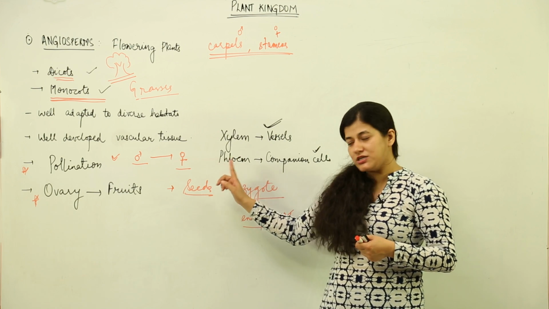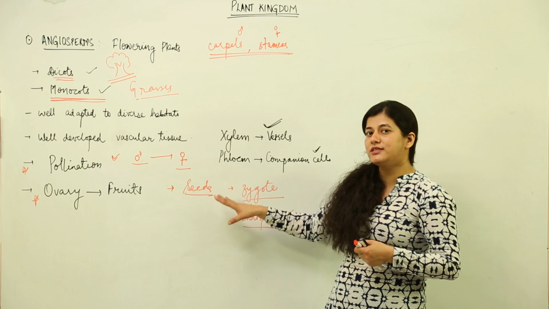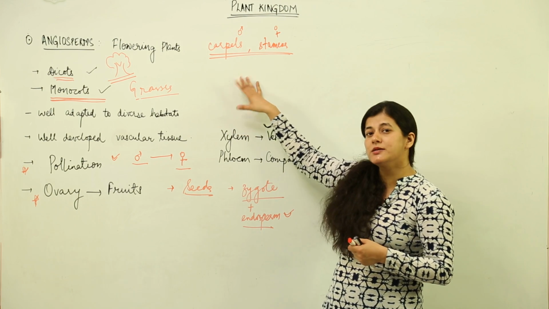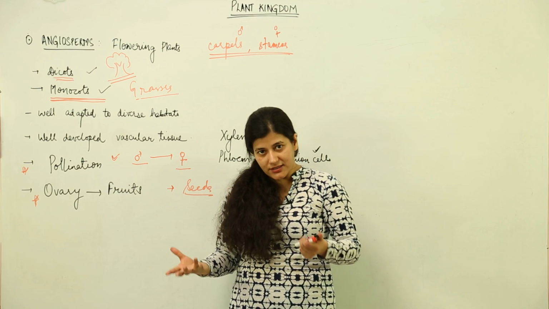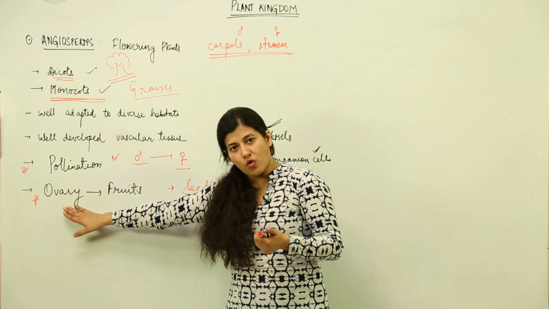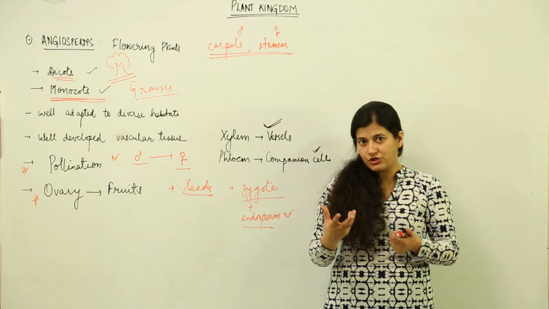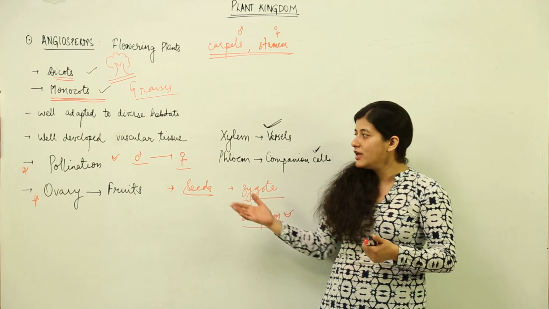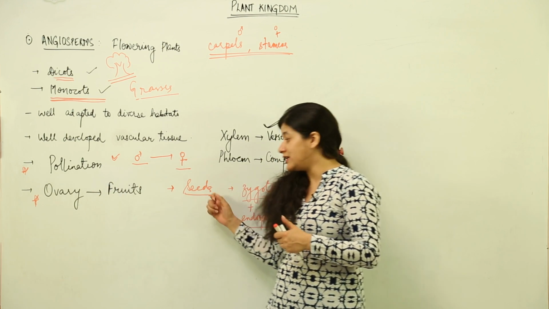When the fertilization takes place, seeds are formed, and where these seeds are formed, because the plants are bearing flowers, unlike gymnosperms where the seeds were naked, openly present in the sporophyll, we have an ovary which gives rise to the fruit. That means the mango that you consume, the lychee or any other fruit that you are consuming, that is the ovary of the flower which develops once the seeds are being formed.